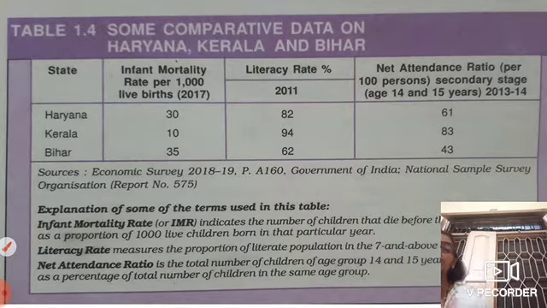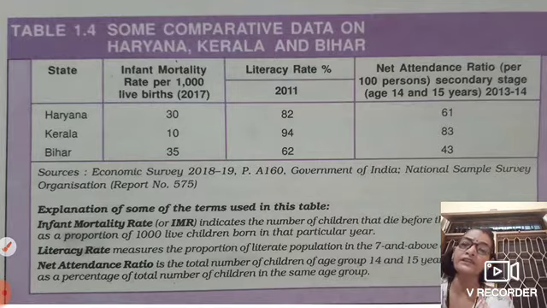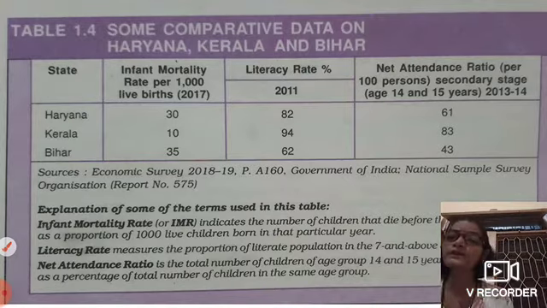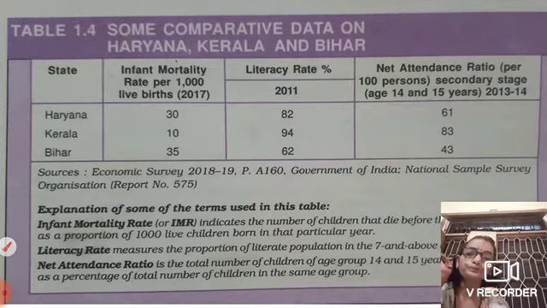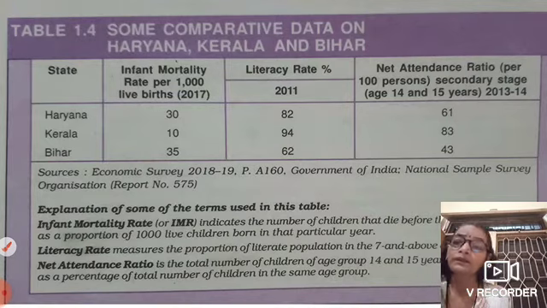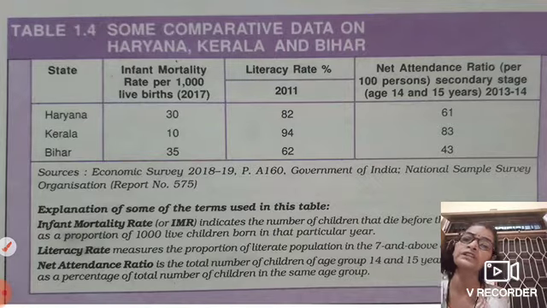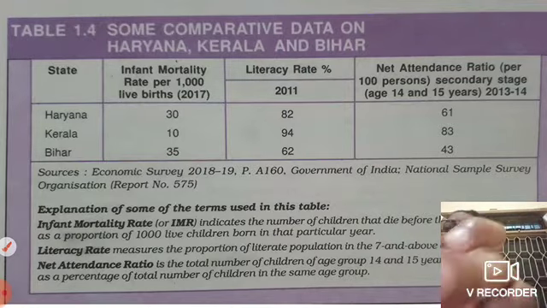The literacy rate above 7 years is 82% in Haryana, 94% in Kerala, and very low in Bihar, 62%. Attendance is highest in Kerala, 83. In Bihar most children leave school, so the net attendance ratio is very low, 43%, and in Haryana 61.